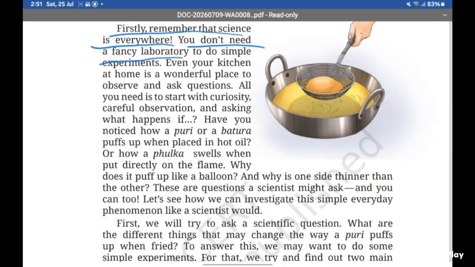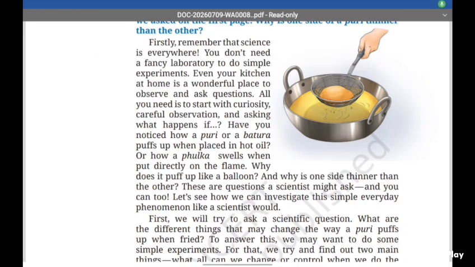You do not need a fancy laboratory to do simple experiments. Even your kitchen at home is a wonderful place to observe and ask questions. So, when we are in the kitchen, many scientific things take place, like when we are boiling water.